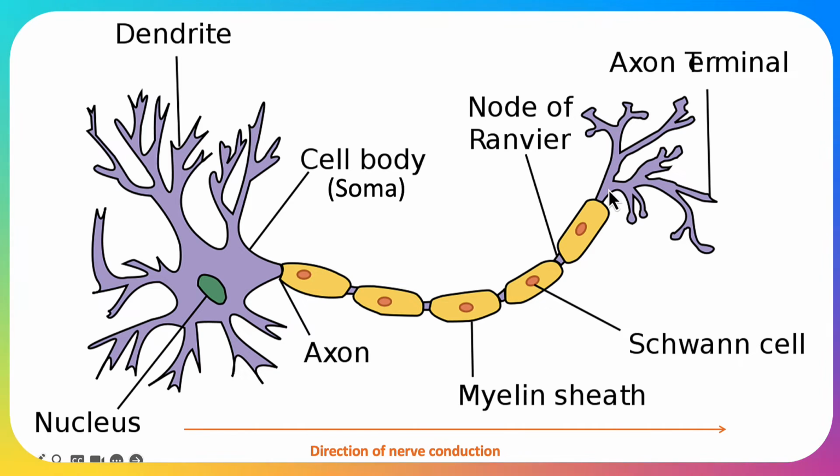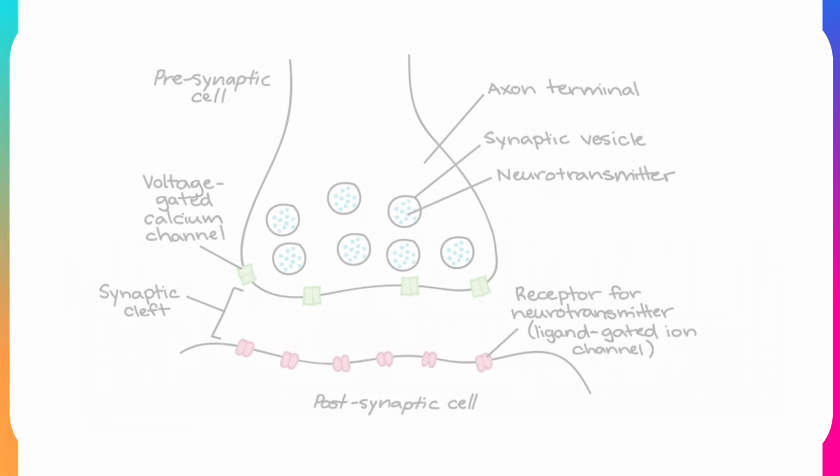At the far end, we've got the axon terminal, and this is the presynaptic terminal of the synapse.